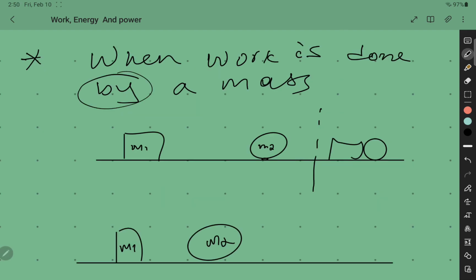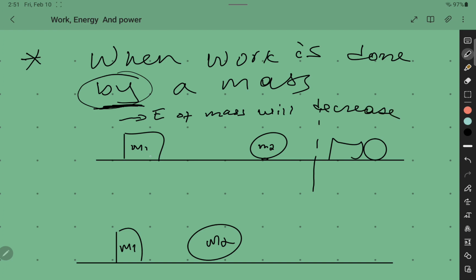So when work is done by a mass, this is a very important term. When work is done by a mass, then what would happen? The energy of the mass will decrease, okay?